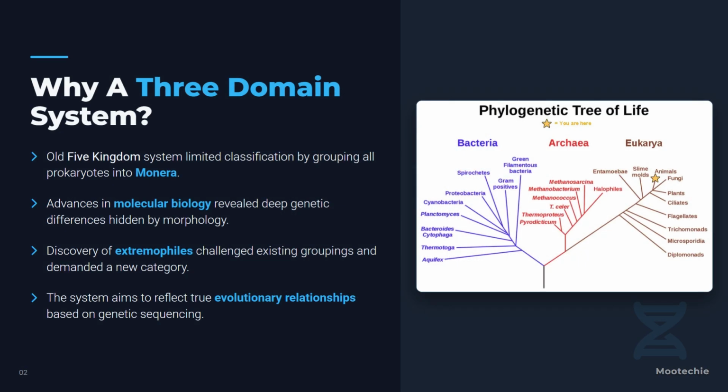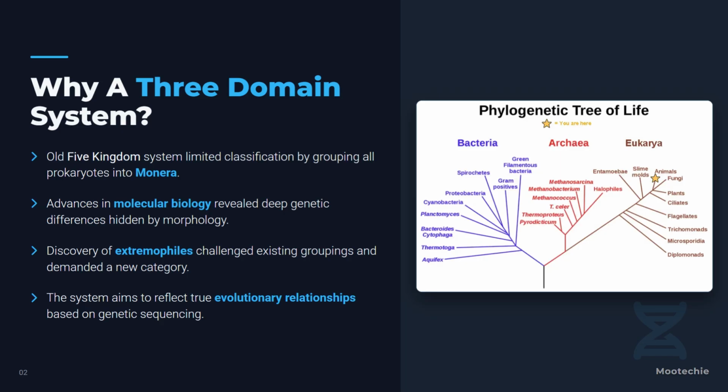Why a three-domain system? The old five-kingdom system was limited because it grouped all prokaryotes into a single kingdom called Monera. Advances in molecular biology, however, revealed deep genetic differences that were completely hidden by physical appearance alone. The discovery of extremophiles, organisms thriving in extreme environments, challenged these old groupings and demanded an entirely new category. Ultimately, this new system aims to reflect the true evolutionary relationships between organisms based on evidence from genetic sequencing. This slide explains the why behind the shift.